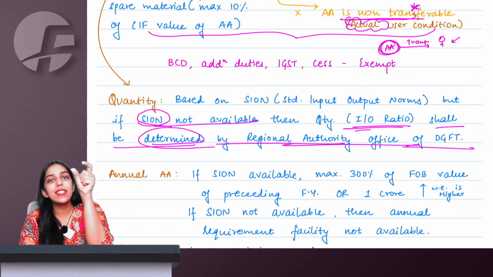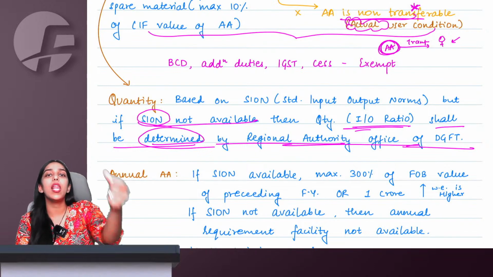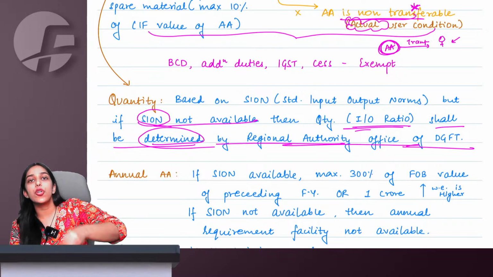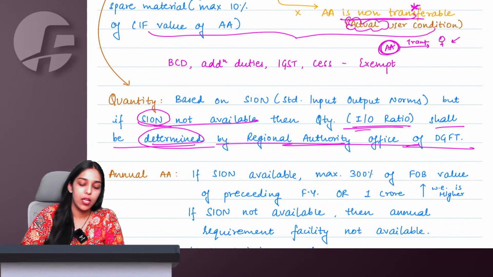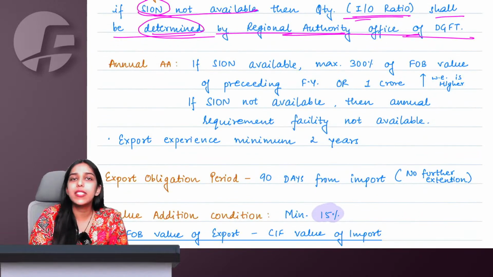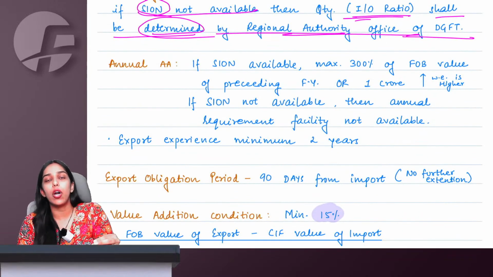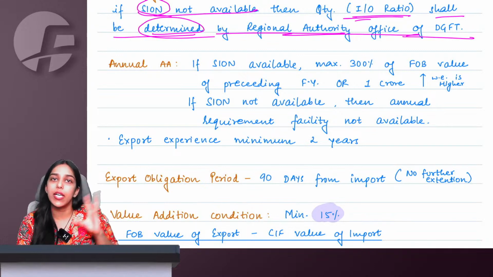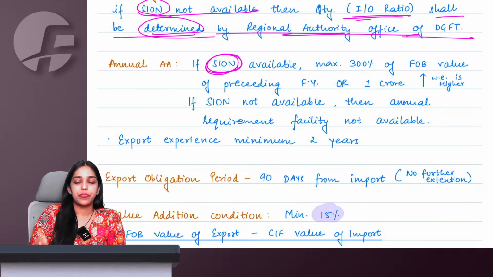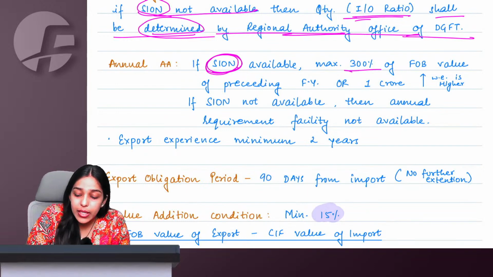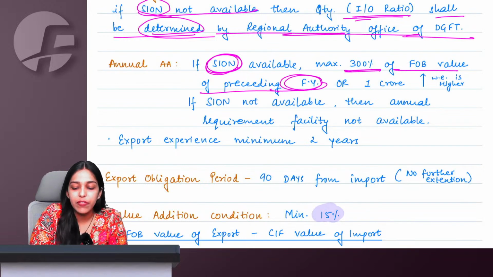And according to these SION norms, they can allow you to import the inputs duty free, which you are going to use for your ultimate export products. Got it, ma'am? See, it is not like for every export order I will have to take a separate advance authorization. If whatever goods I am dealing in, SION is available, what I can simply do is 300% of FOB value of preceding financial year.